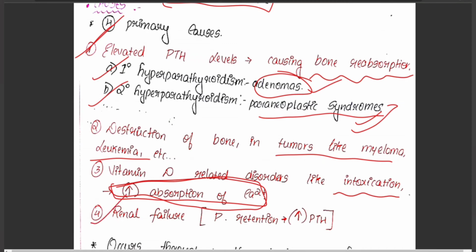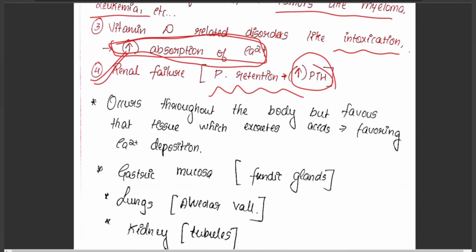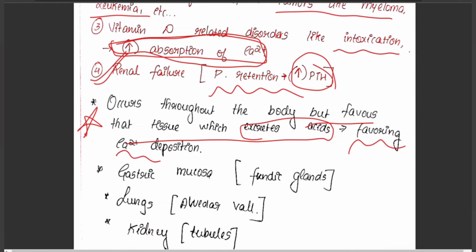It's also seen in renal failures, which causes potassium retention and therefore increases the parathyroid hormone level. It occurs throughout the body but favors that tissue which excretes acids. Very important point: it occurs throughout the body but it's seen more in those areas where there is increase in the excretion of acids, because these areas favor the calcium deposition.